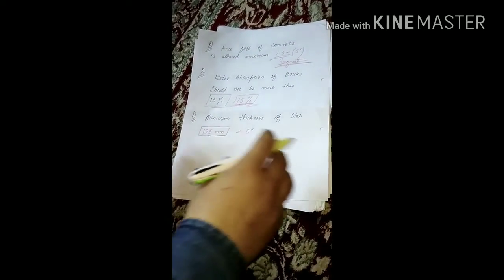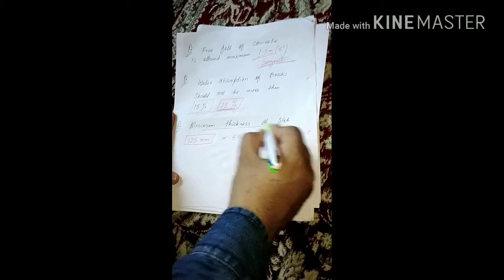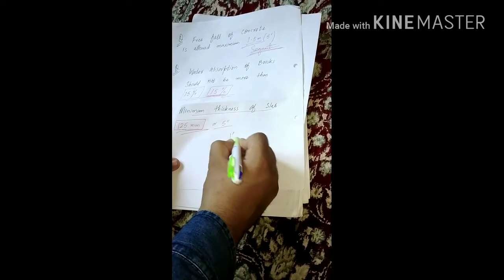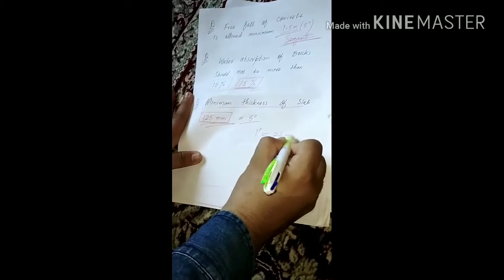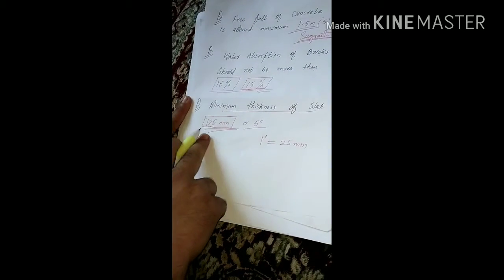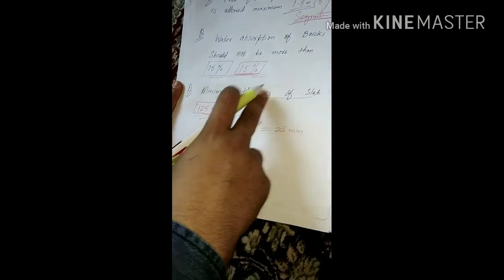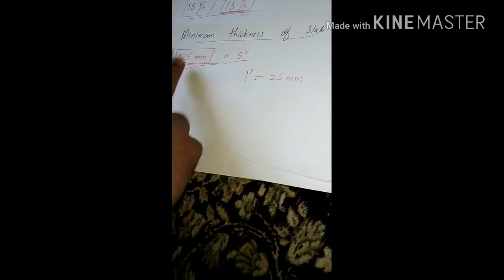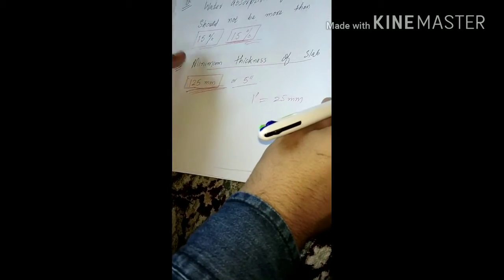Next is the minimum thickness of slab. The minimum thickness of slab should be 125 mm, that is 5 inch. We know 1 inch is equal to 25 mm. So 125 mm should be the minimum thickness of slab. If the thickness of slab is less than 125 mm, it is not applicable. These are the questions which are frequently asked in interviews.